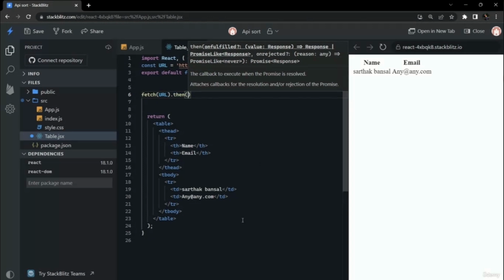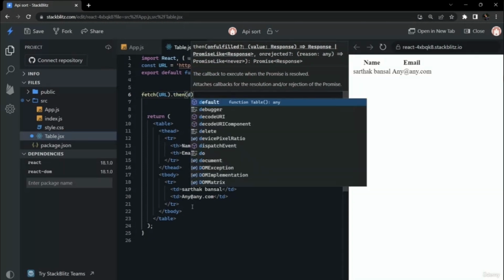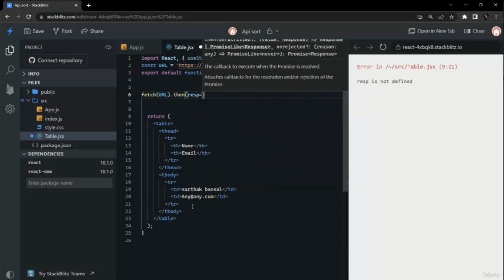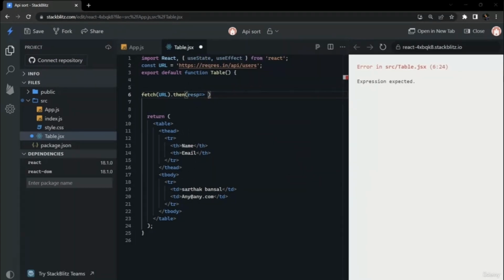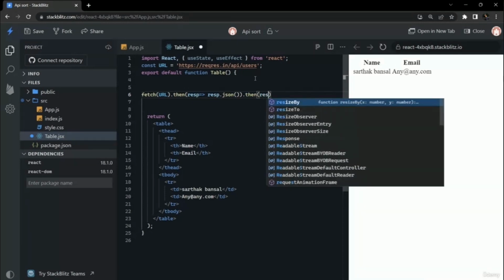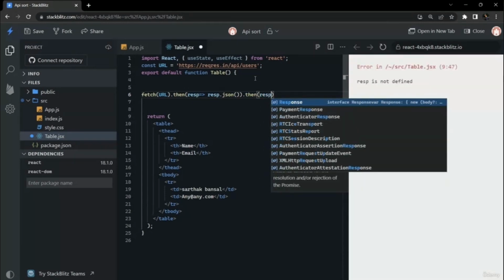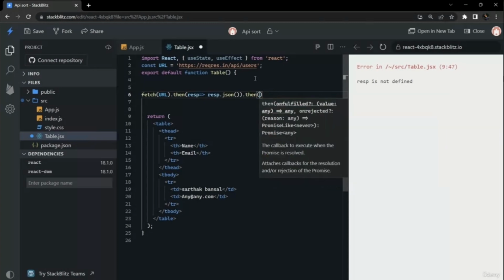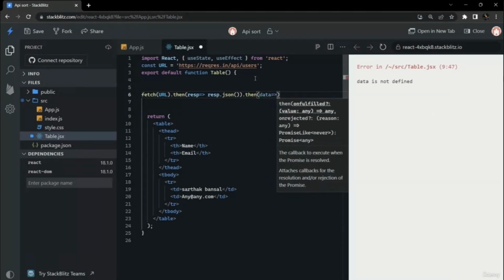So we are using fetch, and then we will convert whatever response we get into JSON format. So we will return response.json. So it is an asynchronous method. So we will return response.json here, and we will chain another then here, and in that we will get the data in JSON format. So we will console log that data.